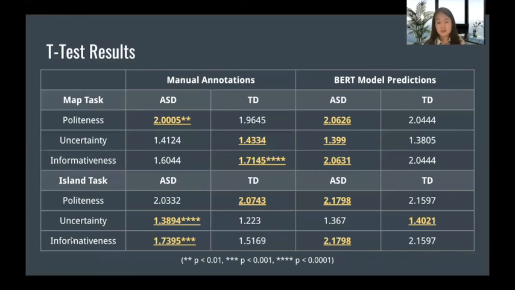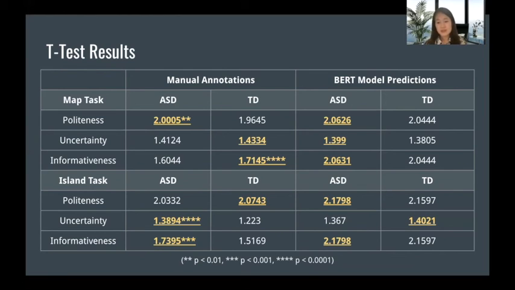So we decided to conduct a t-test to measure the significance of results from our best model, which is the BERT model. So we can see here in the table for math task, ASD participants are more polite and less informative. And for island task, ASD participants are more uncertain and also more informative.